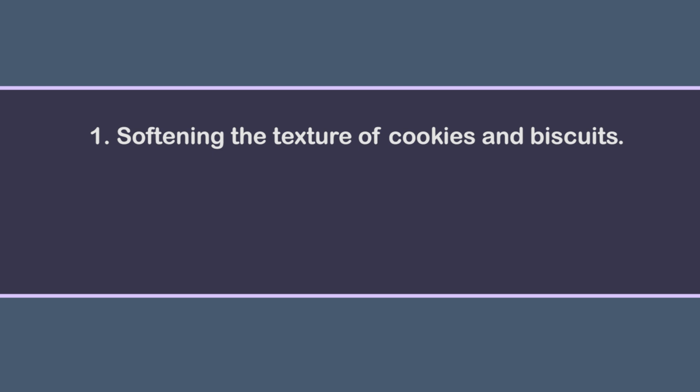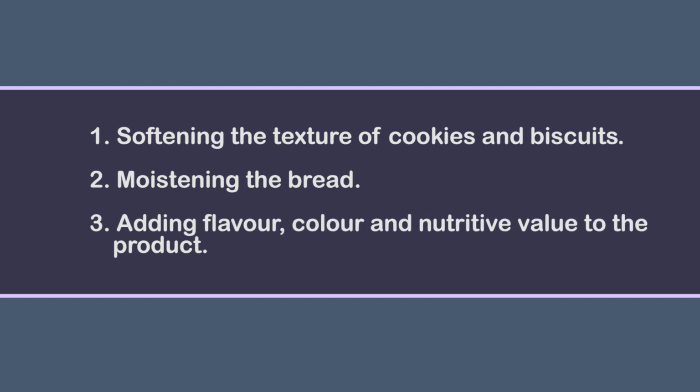Students, milk and milk products are used in bakery for various functions like softening the texture of the cookies and biscuits, moistening the bread and adding flavor and nutritive value to the product. Students, milk is classified into different categories based on their fat percentage.